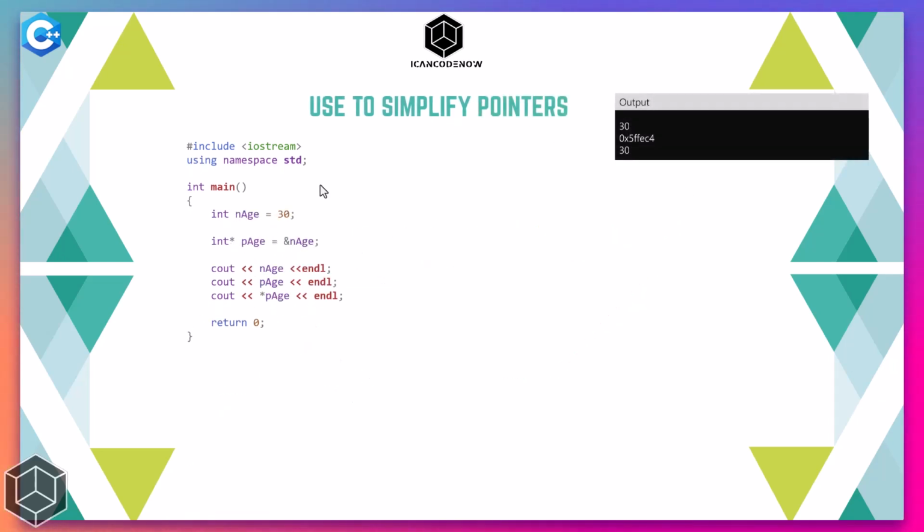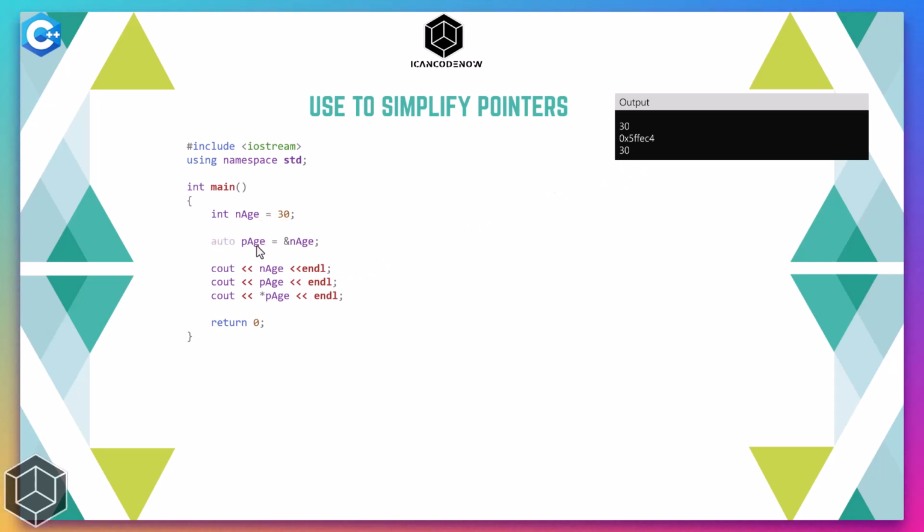Also, we can use the auto keyword to simplify the declaration of pointers. Like we have declared this integer here, and I'm declaring this pointer to that integer. And if we print these lines, we can see that the value is printed as 30, and the address of that is printed, and if we dereference that pointer, we get the value of 30 that the pointer is pointing to.